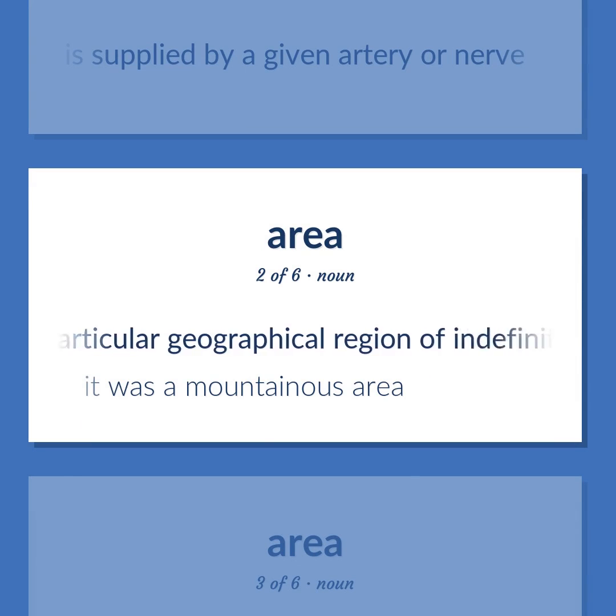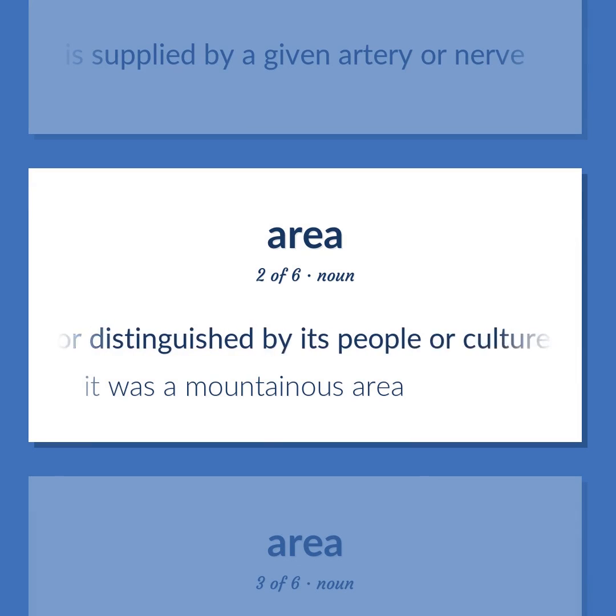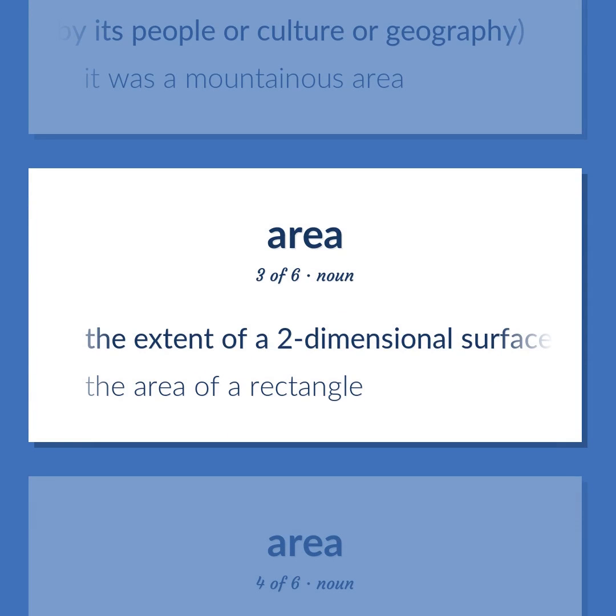A particular geographical region of indefinite boundary, usually serving some special purpose or distinguished by its people or culture or geography. It was a mountainous area. The extent of a two-dimensional surface enclosed within a boundary. The area of a rectangle.